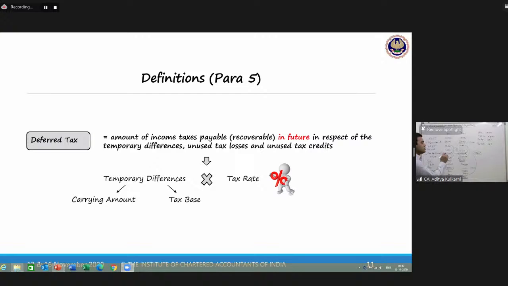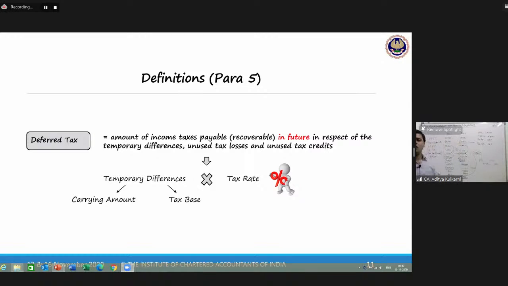So what you will do in year 1? Year 1 current tax is 0, but you will make an expense for deferred tax. Entry will be profit and loss account debit to deferred tax liability, P&L to DTL, 15,000 rupees.